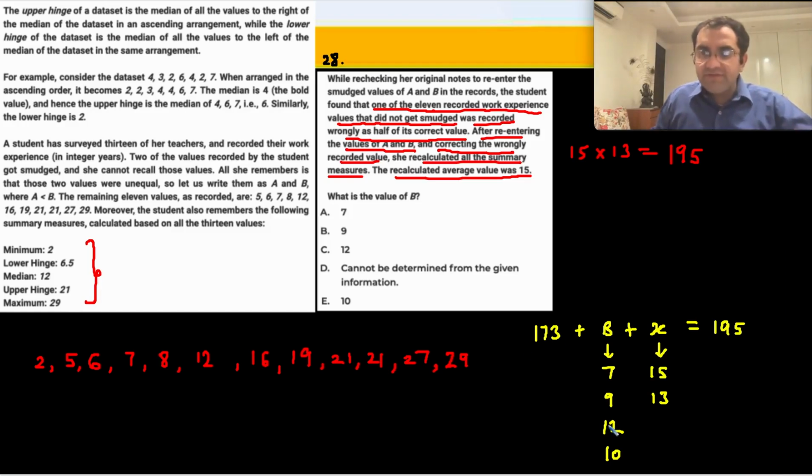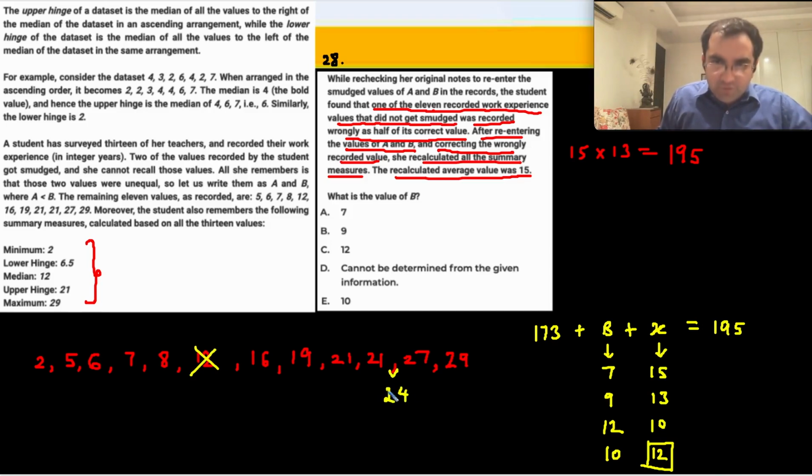For example, 12, 173, 185. 185 plus 10 will give you 195, but 10 is not there in the observations. ताकि 10 plus 10 20 होगा, तो 20 का हाफ एक्चुअली गलती से 10 ले लिया था, बट 10 है ही नहीं ऑप्शंस में. 173 plus 10 is 183. 183 plus 12 is 195. 12 is there as part of the observations. So actually correct value was 24, but उन्होंने गलती से 12 ले लिया था, and that is why E part is the right answer. Oh, what a beautiful question.